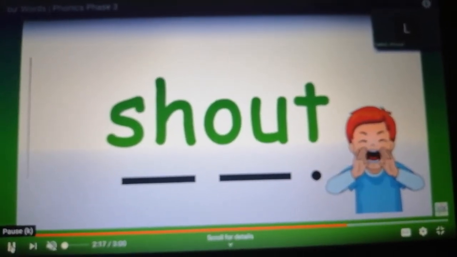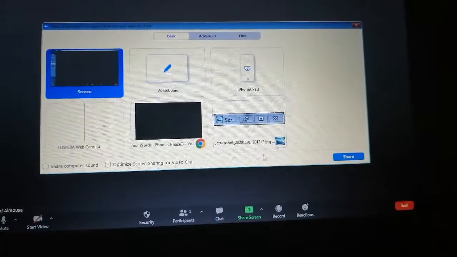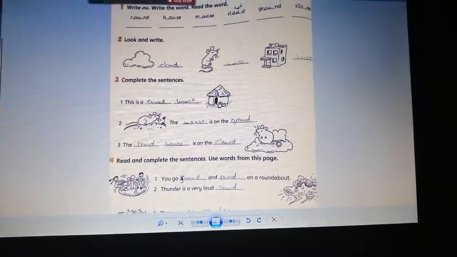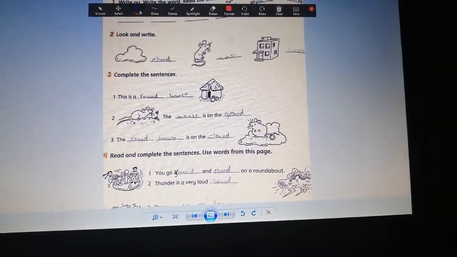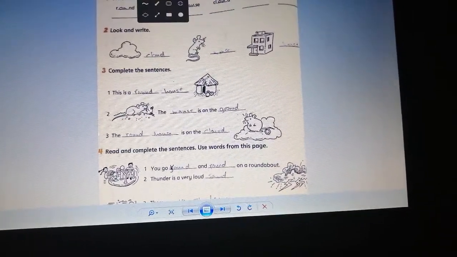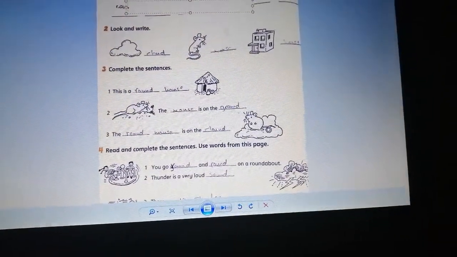So, we have here two letters. They have one sound. We pronounce it as ow, ow. Let's now open your workbook to do some exercises about ow sound. Okay? Open page number 16. We have here many words. We are going to write ow sound. When we put here ow, how can we pronounce it?